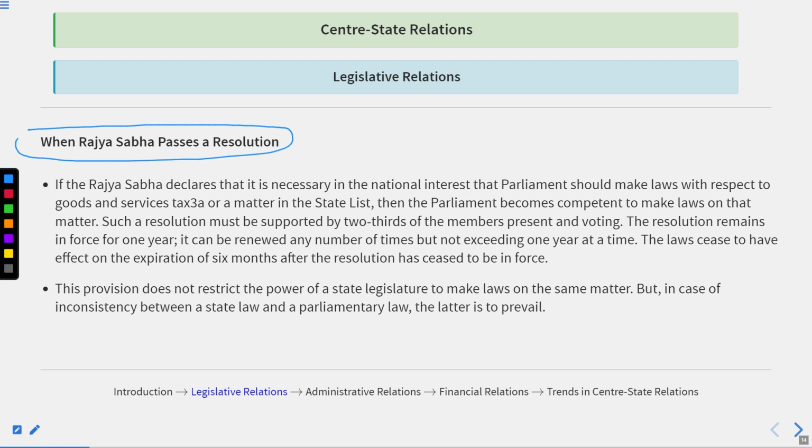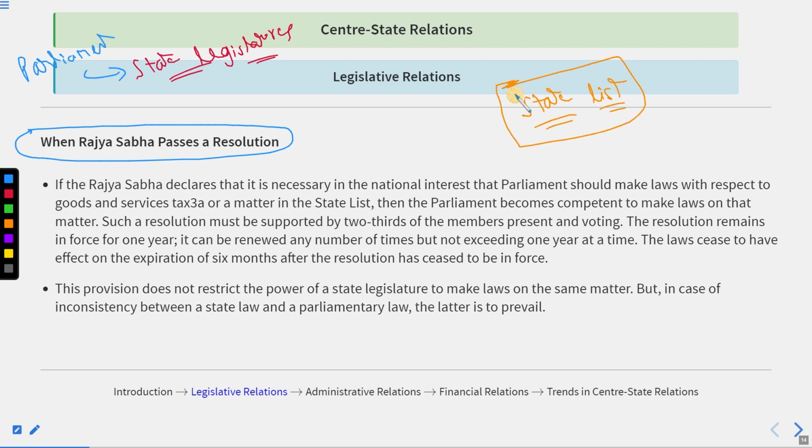Basically, we had discussed that there are five conditions in which the parliament could take over the powers of the state legislatures in terms of making rules and regulations over the provisions enumerated in the state list. The first is when the Rajya Sabha, which is the representative of the states in the parliament, passes a resolution, which requires a two-thirds majority of the members present and voting.